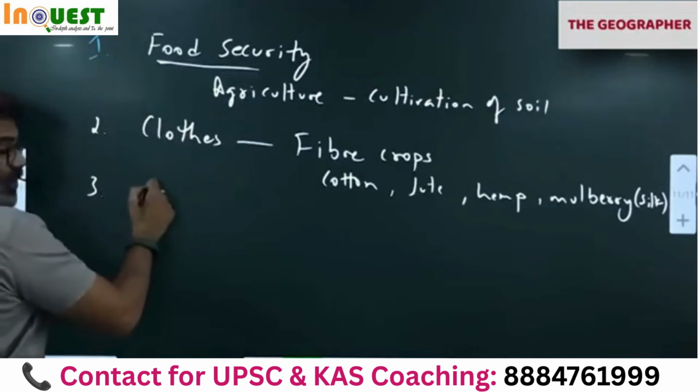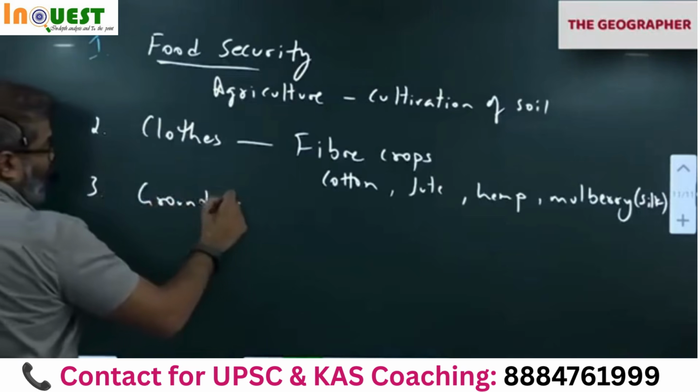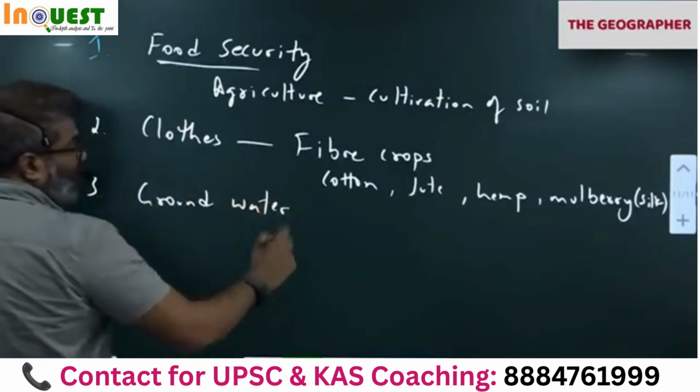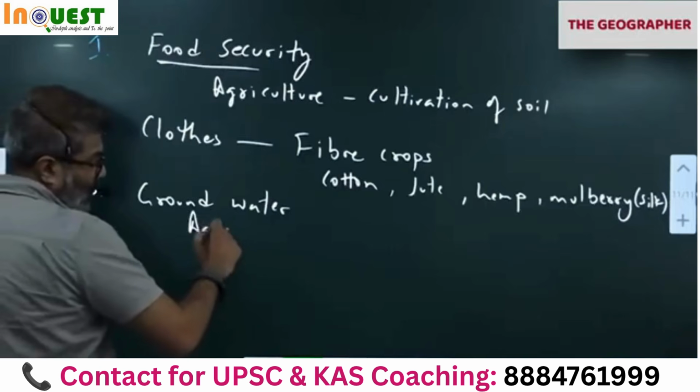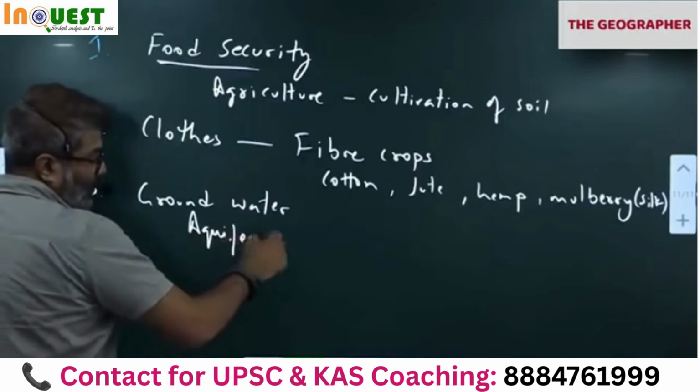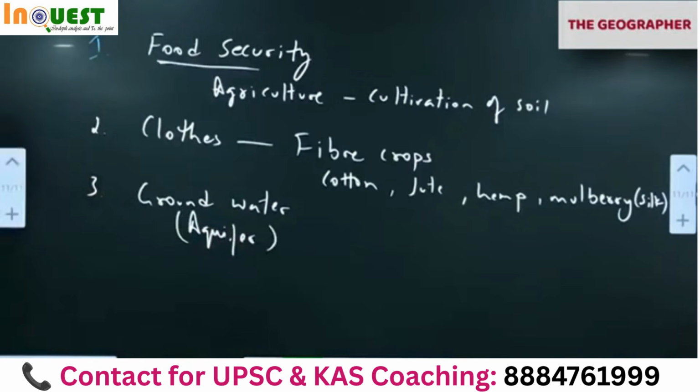Next, groundwater. Notice every time it rains, the water will fall first where? On the soil. Water goes down, collects in the ground, forming groundwater. Today, 30% of the fresh water is stored in the form of groundwater, aquifers. 30% of our fresh water comes from the ground. Irrigation, drinking, and all, we use groundwater today.